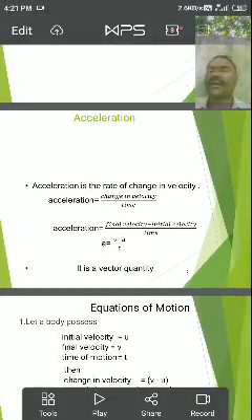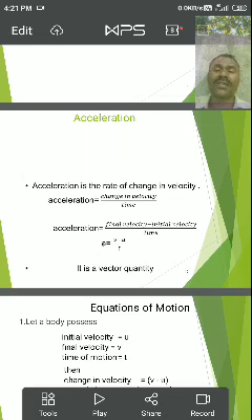And along a horizontal straight line motion, we already defined velocity, speed, distance and displacement, and acceleration is also one physical quantity. This physical quantity is defined as the rate of change in velocity.